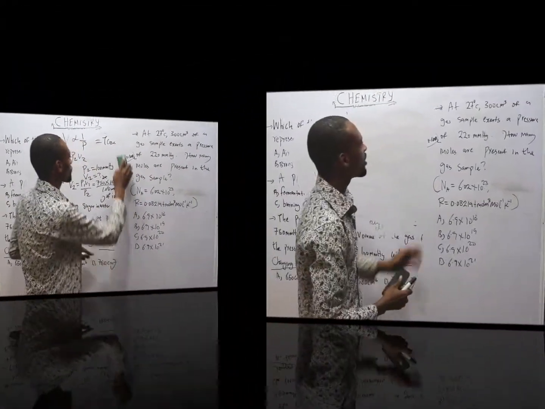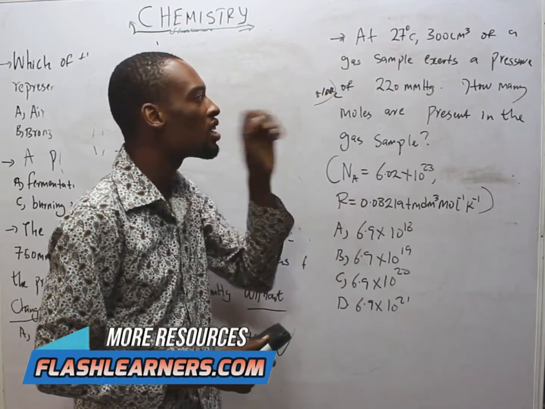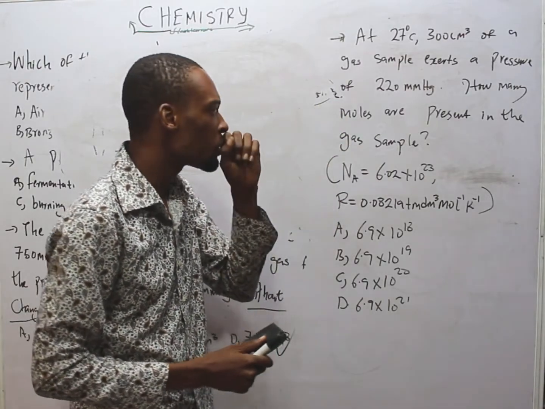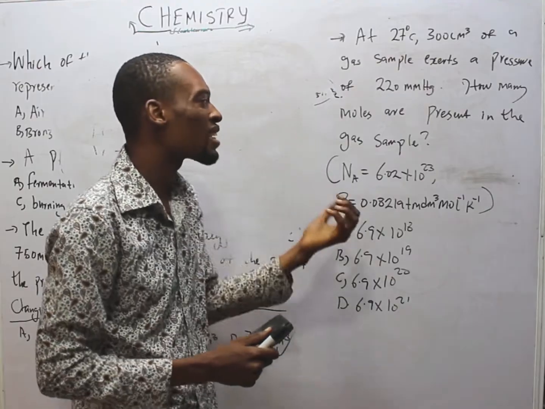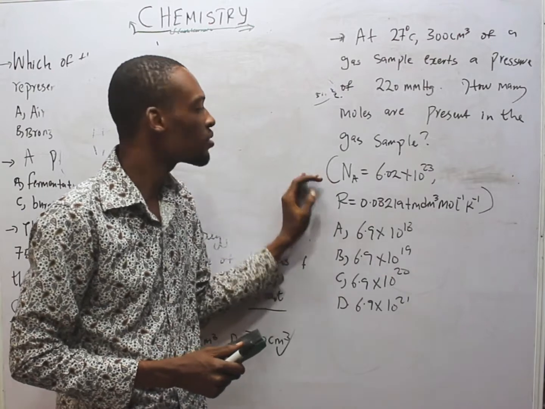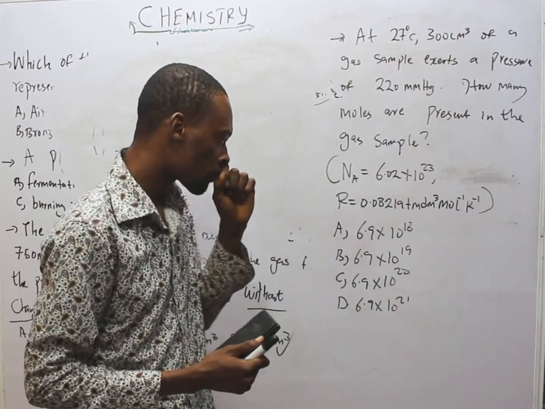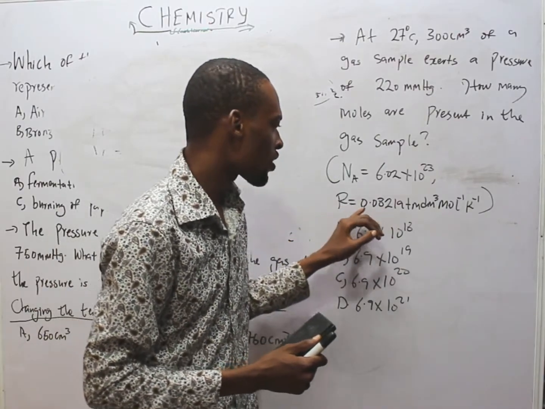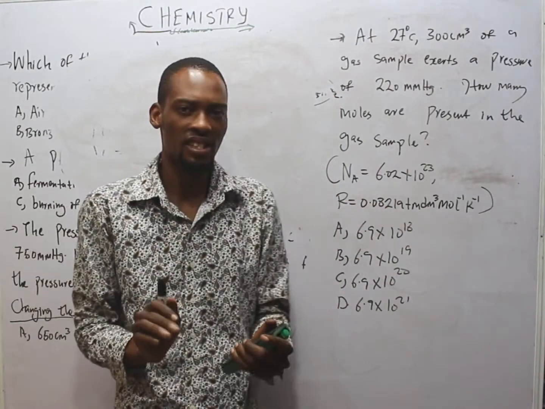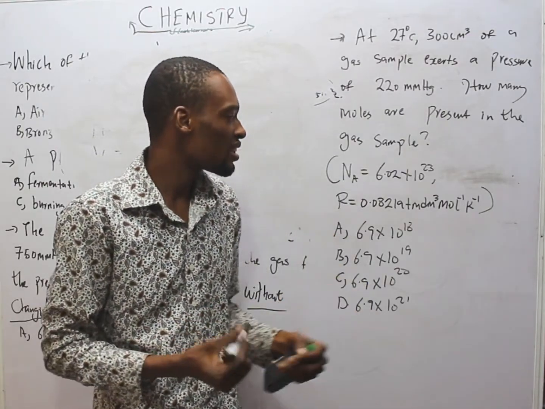Now let's look at this. It says at 27 degrees Celsius, 300 cm³ of a gas sample exerts a pressure of 220 millimeter mercury. How many moles are present in the gas sample? The Avogadro number, or the number of molecules, is 6.02 times 10 raised to the power of 23. And this is the general gas constant, 0.08219. Look at 5 things to learn from this question or to apply when you see questions like this.